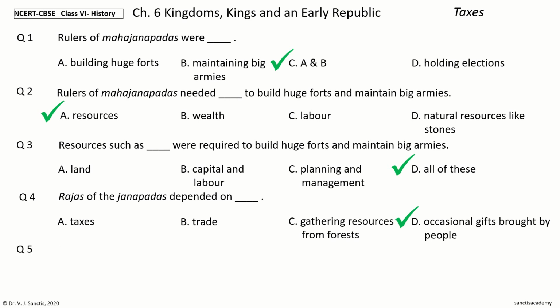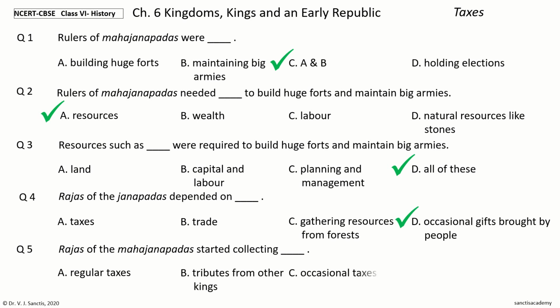Question 5. Rajas of the Mahajanapadas started collecting dash. The options are regular taxes, tributes from other kings, occasional taxes, regular gifts from people. Your time to choose. And the answer is regular taxes. So, Rajas of the Mahajanapadas started collecting regular taxes.